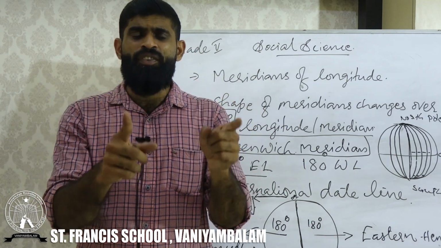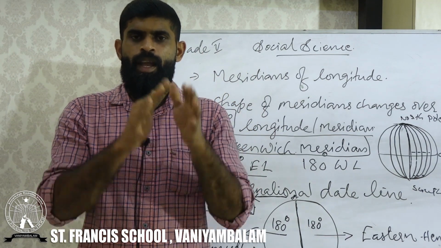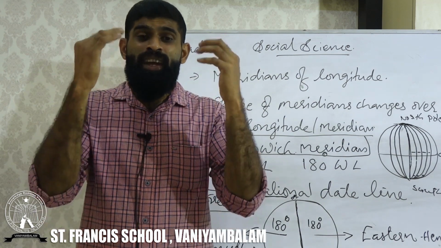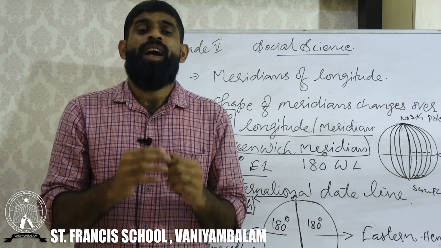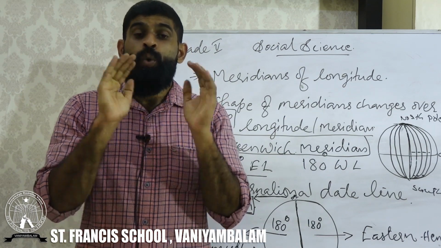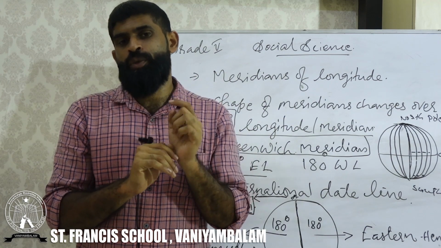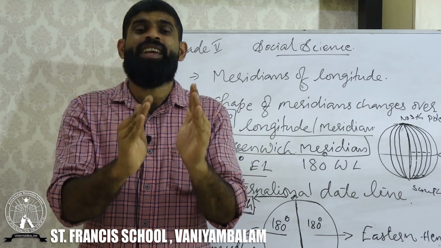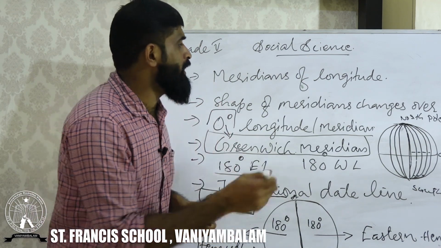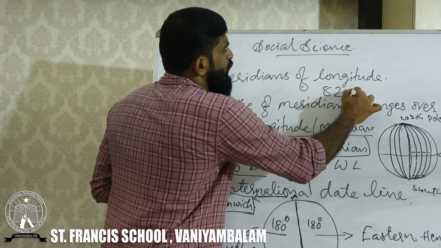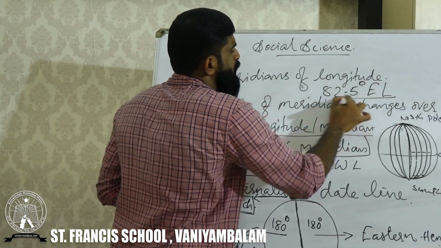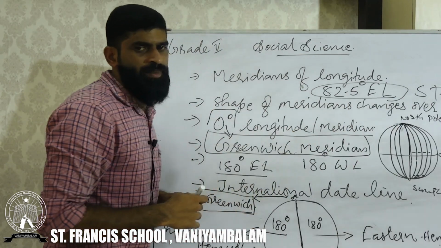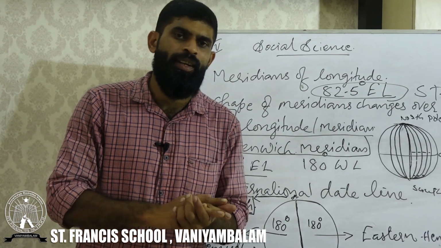So which is our standard meridian? India's uniform time has been fixed with one longitude, that is 82.5 degree east longitude. 82.5 degree east longitude is the standard meridian of India.